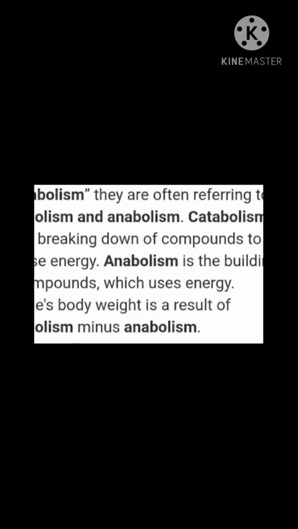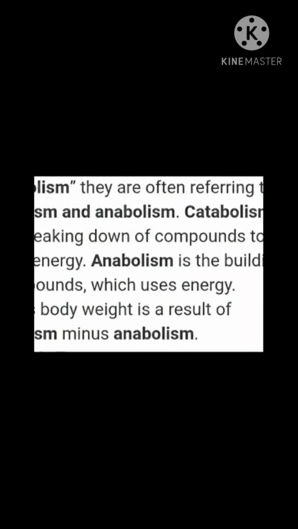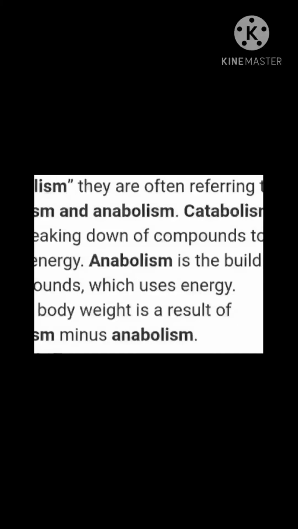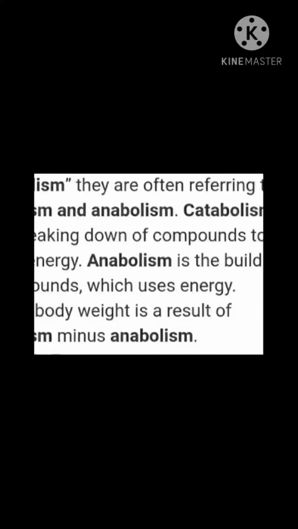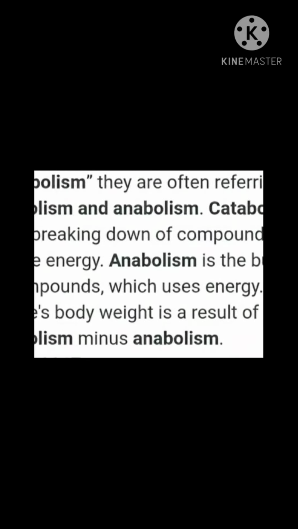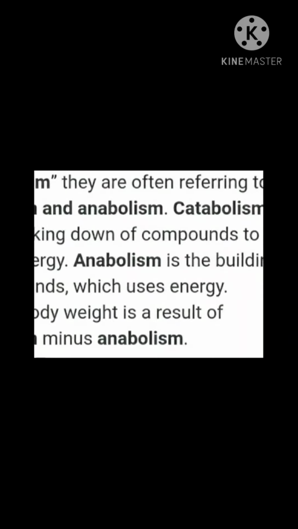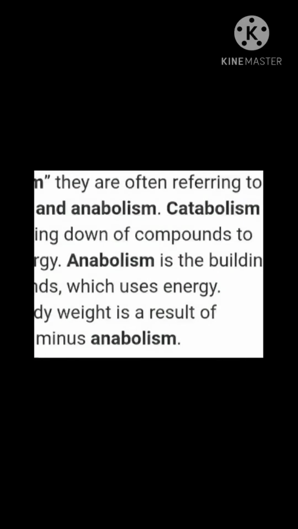An example for anabolism is photosynthesis. What happens in photosynthesis? Carbon dioxide plus water forms glucose. Here carbon dioxide and water are simple molecules and they combine to form the complex molecule glucose. That is anabolism, and here energy is used. In the case of catabolism, energy is released, and an example for catabolism is respiration.